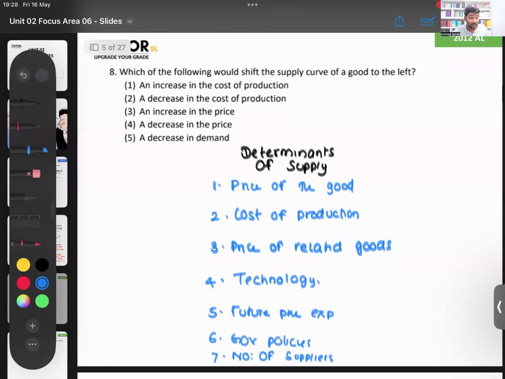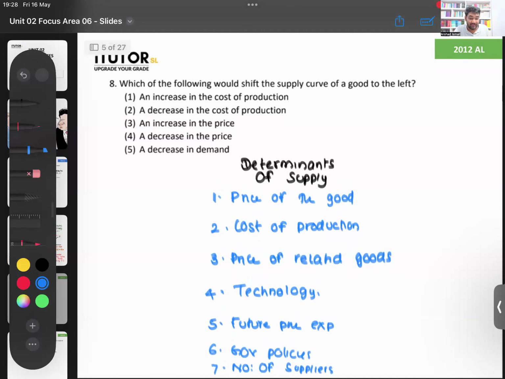Number of producers or the number of suppliers. And then you'll have other factors. I'll leave other factors out here. Can you quickly tell me, Lamai, when the price of the good changes, will the supply curve shift? No, right? That is a change in quantity supplied.